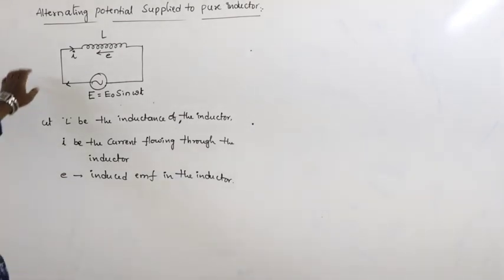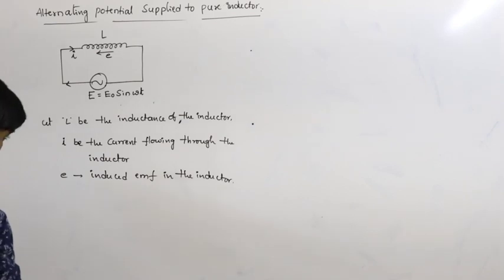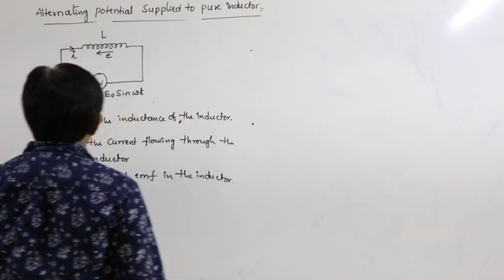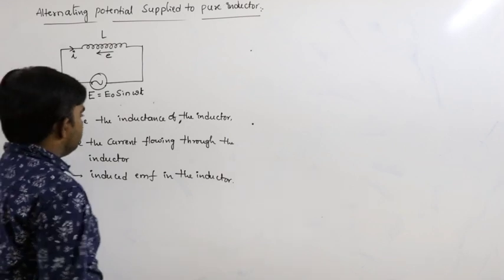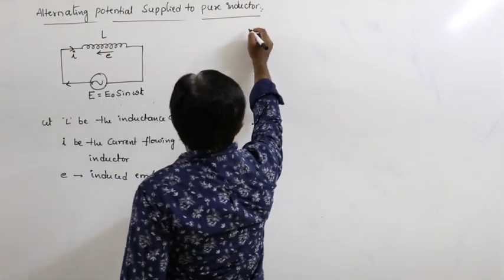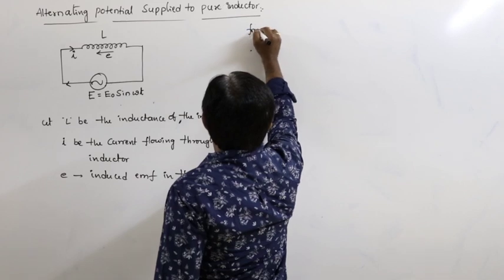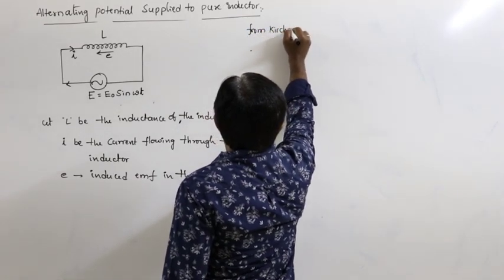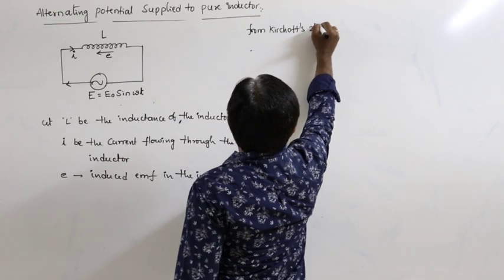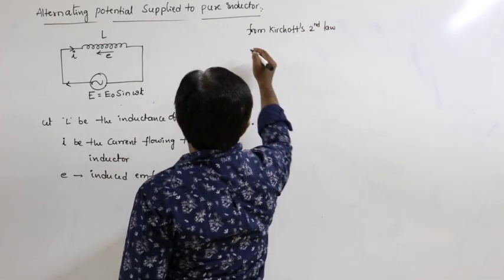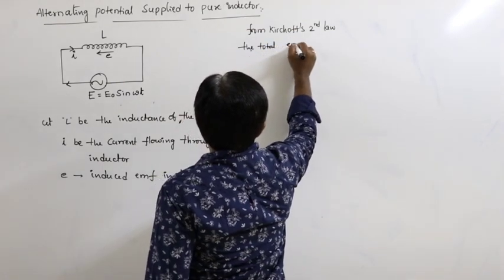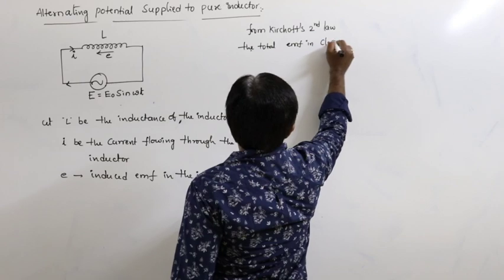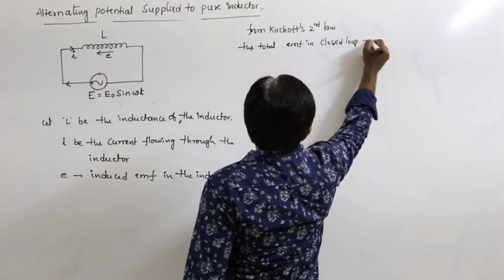So now in this situation, in any closed loop, according to Kirchhoff's second law, the net potential of the system must be equal to 0. From Kirchhoff's second law, the total EMF or potential in a closed loop is equal to 0.